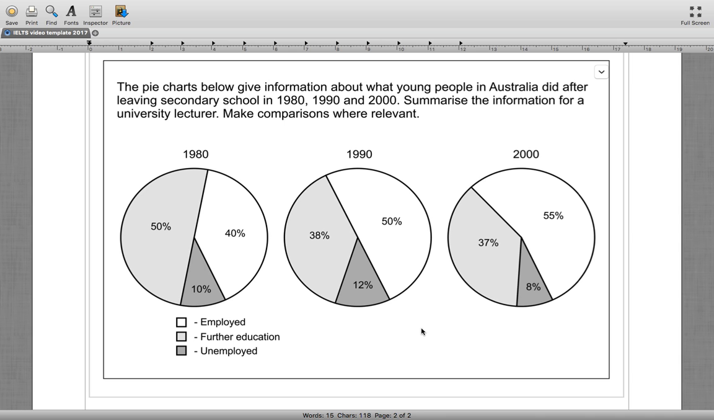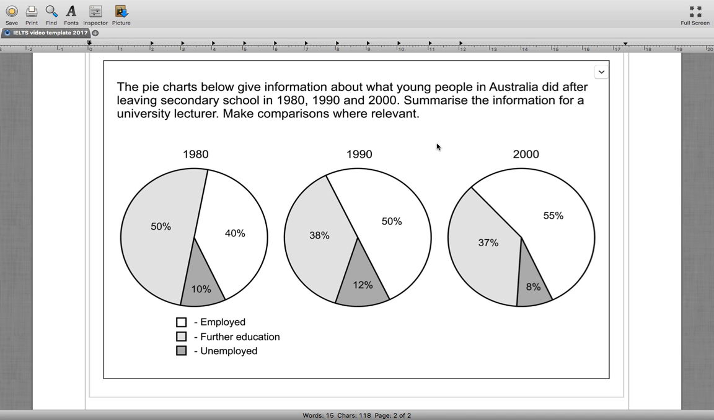The other thing to remember is that the wording is important, because it says young people in Australia did after leaving secondary school. So in the response, we can't say things like the graduates or the people that finished secondary school, because we're not sure what the status is of these people. They've left secondary school, perhaps they've dropped out of school, perhaps they graduated. So the language has to be a bit more focused when we make reference to these people, to make sure that we're in line with what the question is telling us.